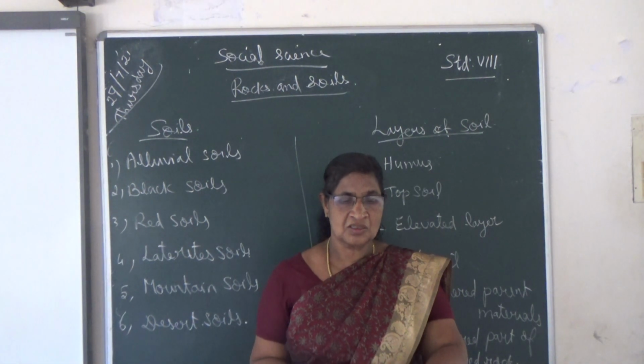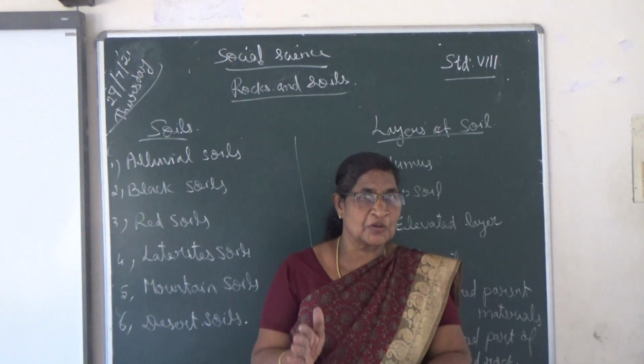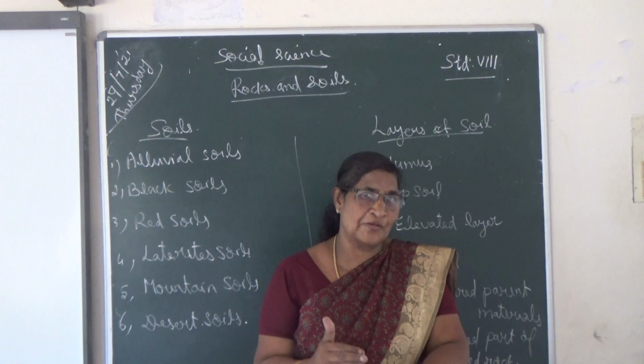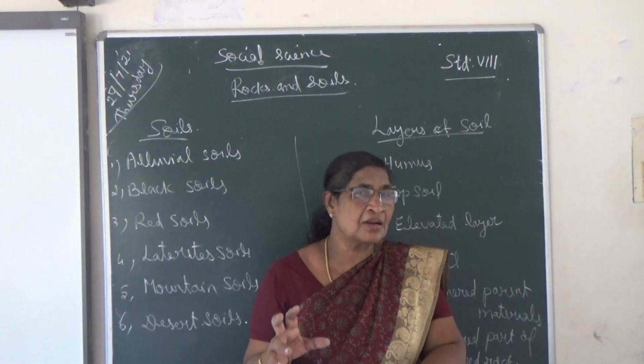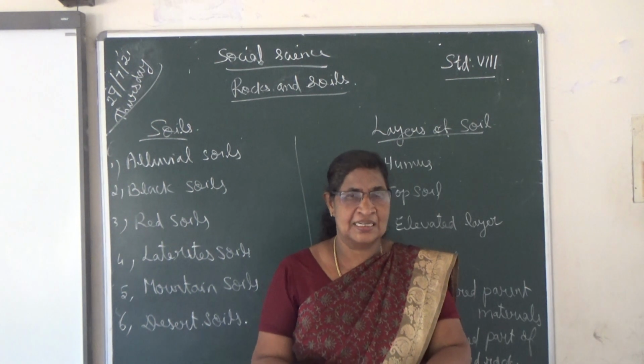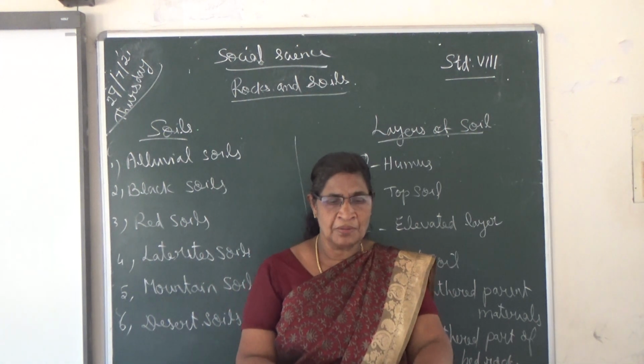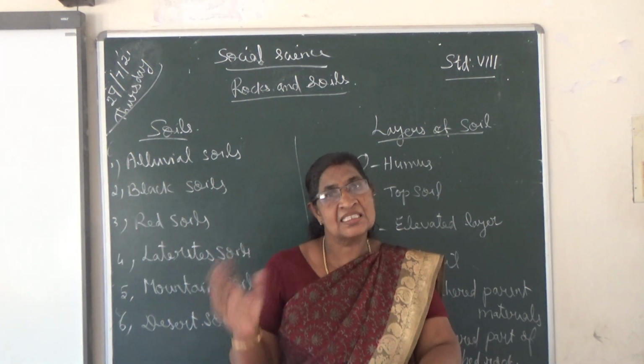Okay. Next, soil erosion. What is soil erosion? Already I told you, erosion means the process of removing the top and fertile part of the soil by wind and running water. That is soil erosion. Soil erosion is the removal or the destruction.